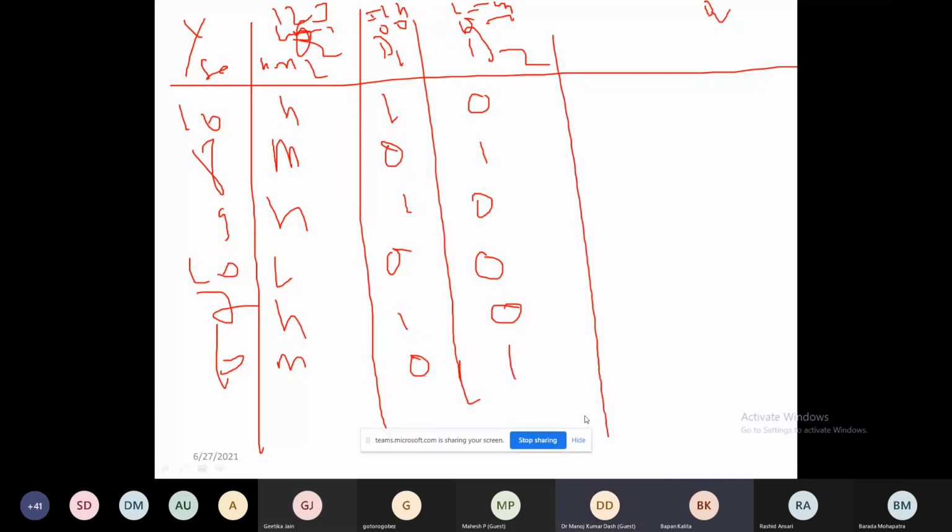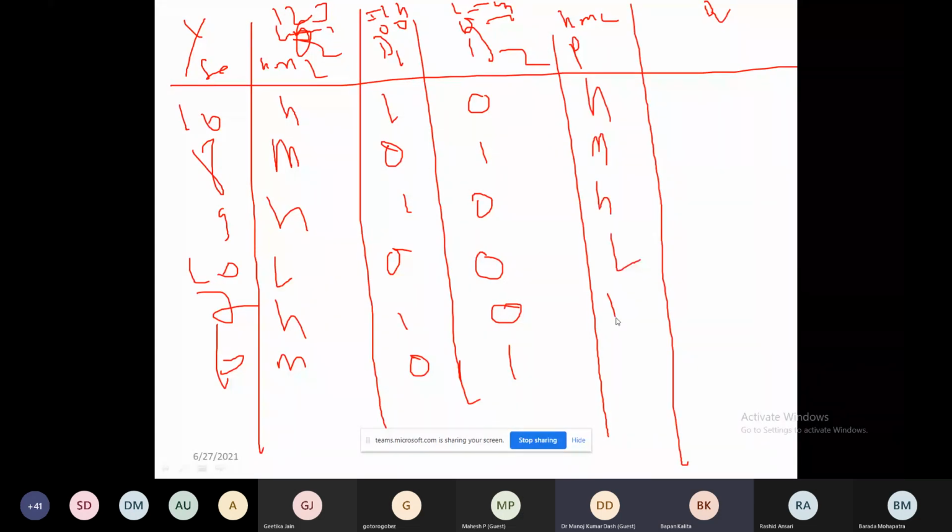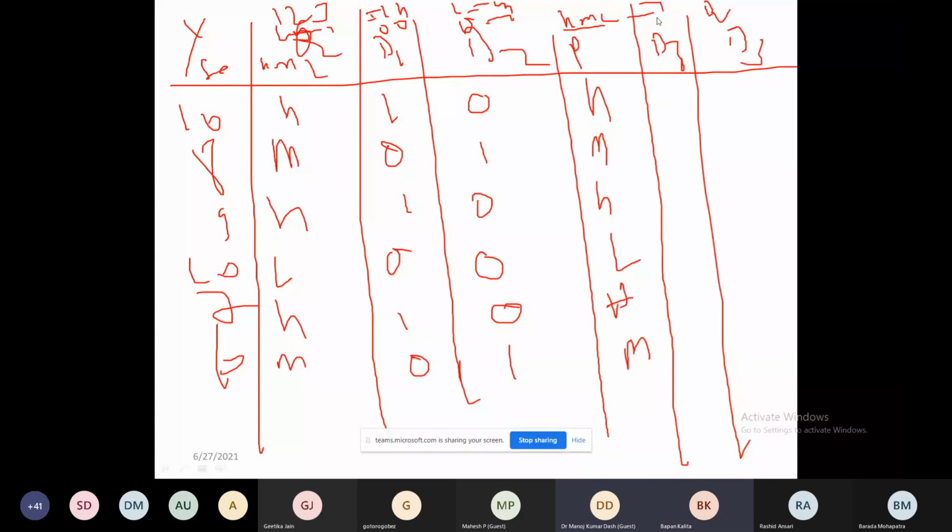Similarly, I have taken the price: high, moderate and low. So how many dummies will I take? Similarly, two for price: D3 and D4. D3 is equal to 1 if it is high price, otherwise 0. D4 is equal to 1 if it is moderate. High means 1, 0. Moderate means 0, 1. Low means 0, 0. Is it clear now? Yes, sir.